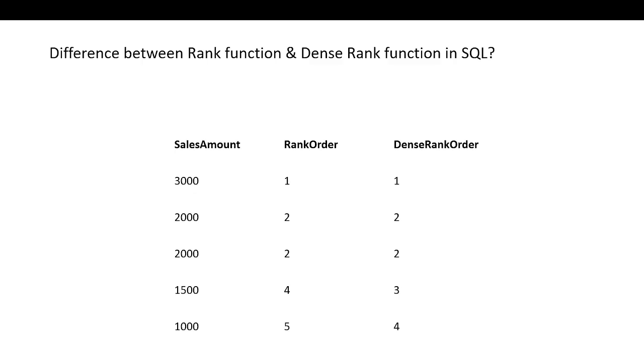But in the case of rank, if ties occur, rank will skip values. So here 3000 is getting rank 1, 2000 are getting rank 2, but 1500, instead of getting rank 3, is getting rank 4, because the rank function skips values after the ties. Based on how many ties there are, it will skip that many ranks. So this is the difference between rank and dense rank.